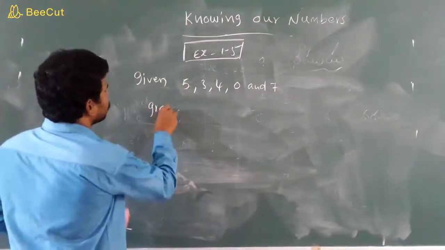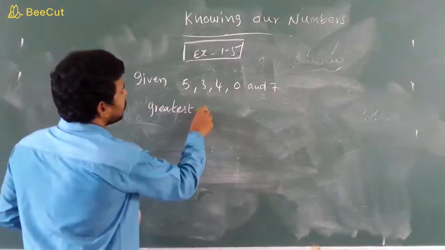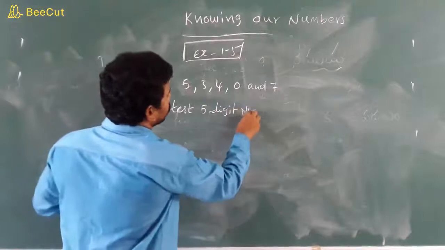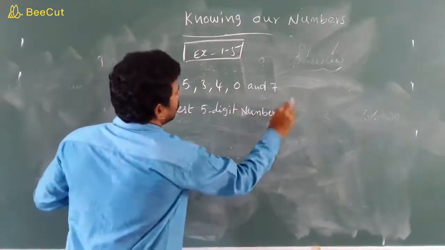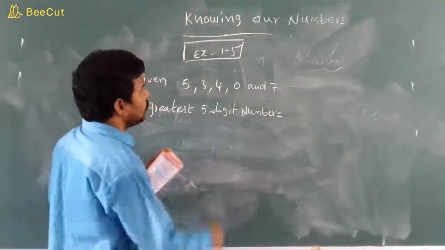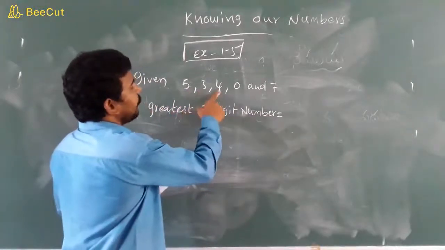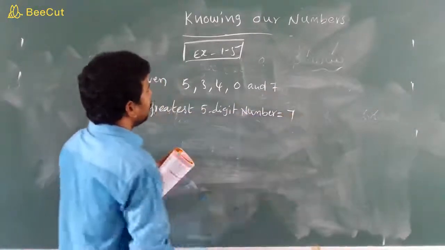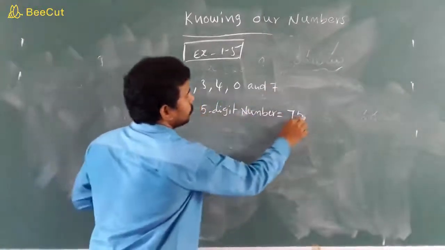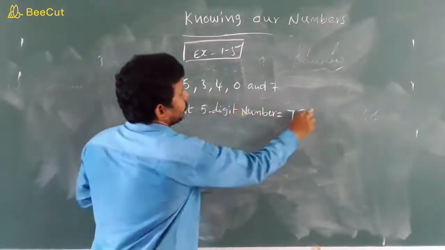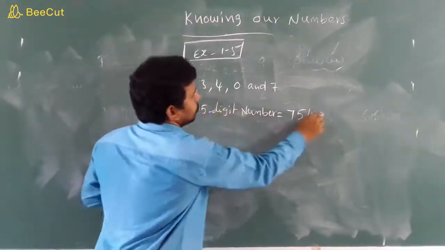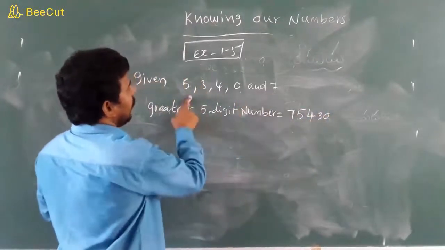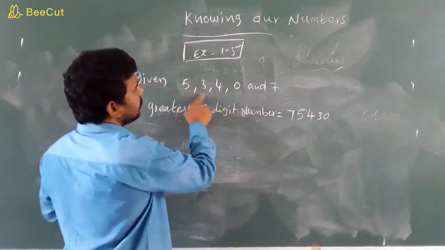For the greatest, which is the biggest? Take 7. After that 5, after that 4, after that 3, after that 0. Once again, children: 7, 5, 4, 3, 0.